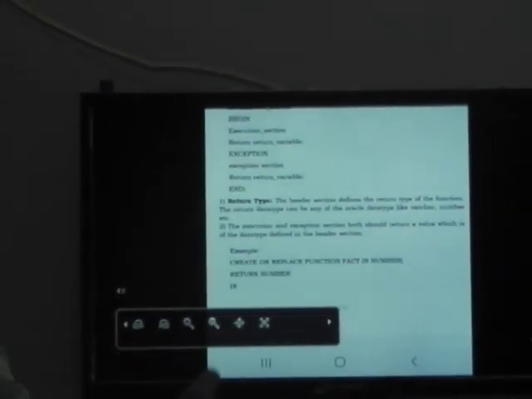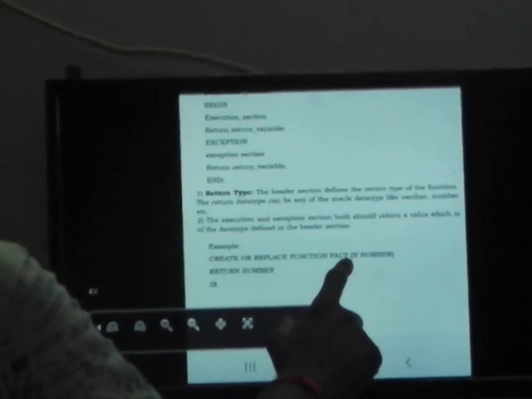Okay, simple. Then the second point is that the execution and exception sections should both return a value of the data type defined in the header section. Example: create or replace function fact (n number) return number. We'll go for another presentation which is easier to understand.